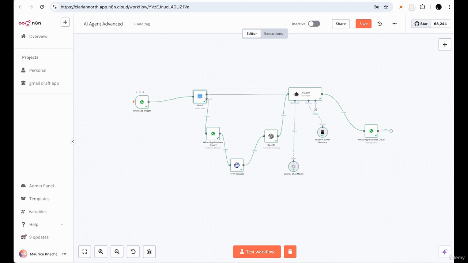The only thing we ever have to do if we want this always working is to toggle this from inactive to active, and there you go. It'll be hooked up to your WhatsApp business. It could be hooked up for other people to use. It's a beautiful, beautiful system. It's a chatbot, and it's for you to customize.